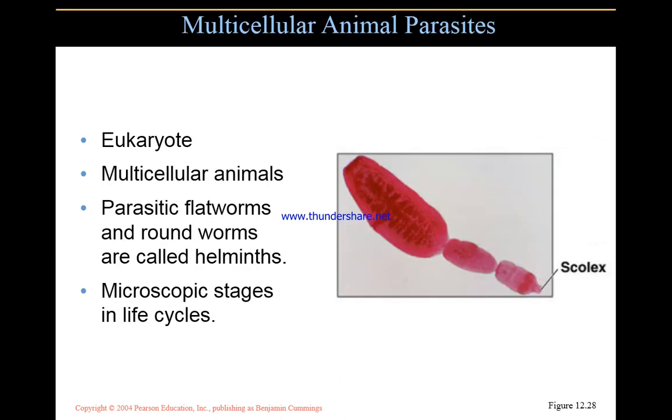Multicellular animal parasites are parasites like helminths, which are eukaryotic.